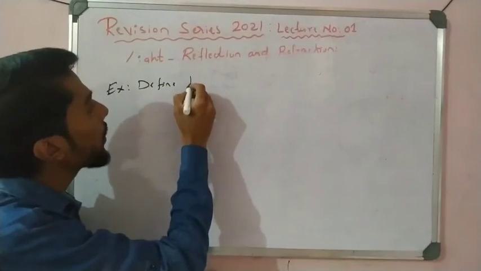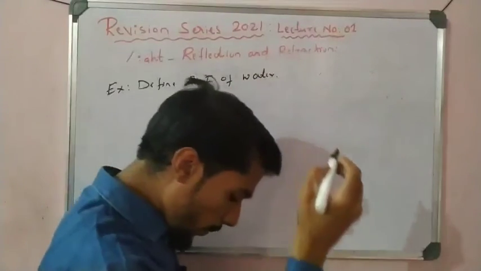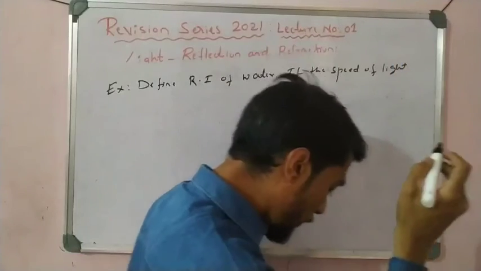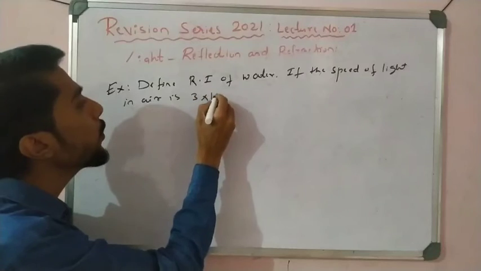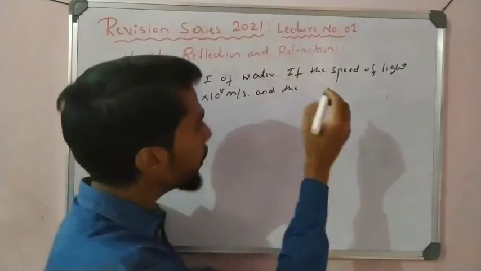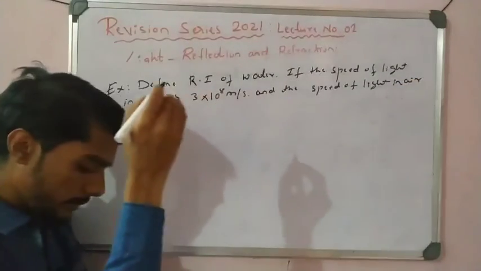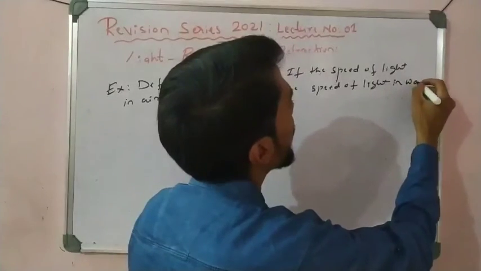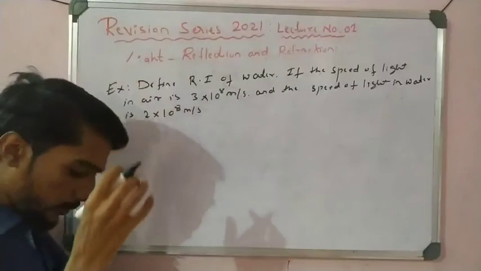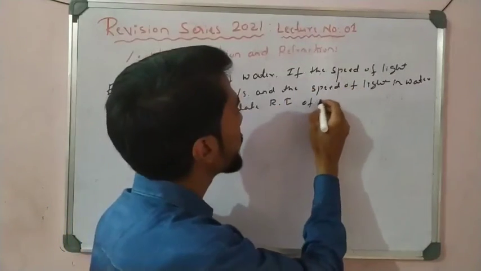Define refractive index of water. If the speed of light in air is 3 into 10 to the power 8 meter per second, that is fixed, and the speed of light in water is 2 into 10 to the power 8 meter per second, calculate the refractive index of water. Simple one.